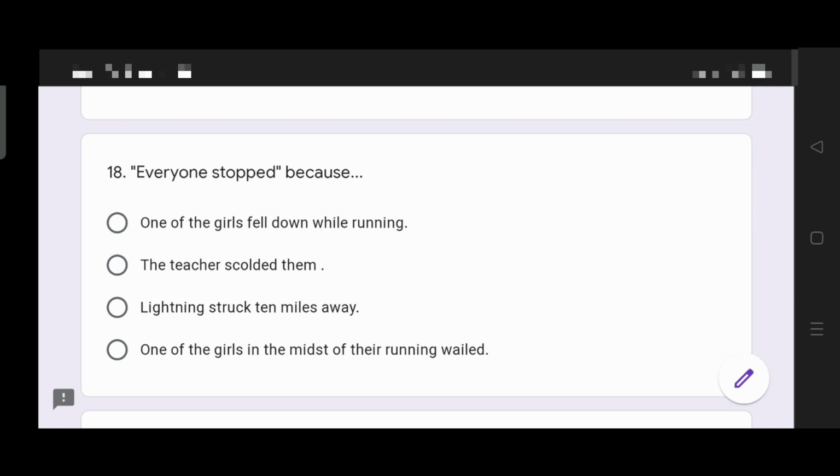Everyone stopped because it's question 18. Everyone stopped because one of the girls fell down while running. The teacher scolded them. Lightning struck 10 miles away, or one of the girls in the midst of their running wailed. This is question number 18, and write down the answer along with the question number in your notebook.